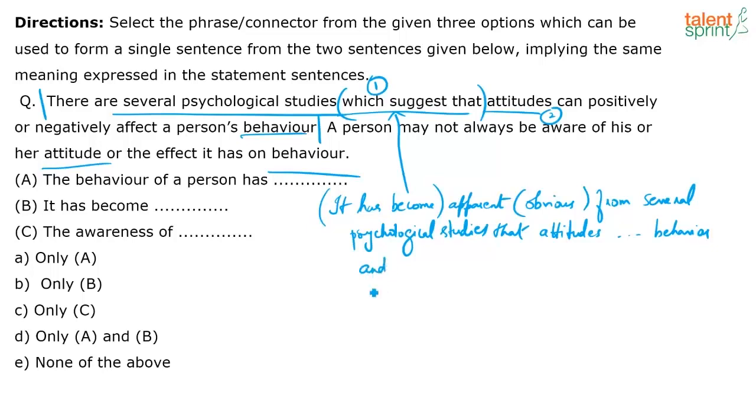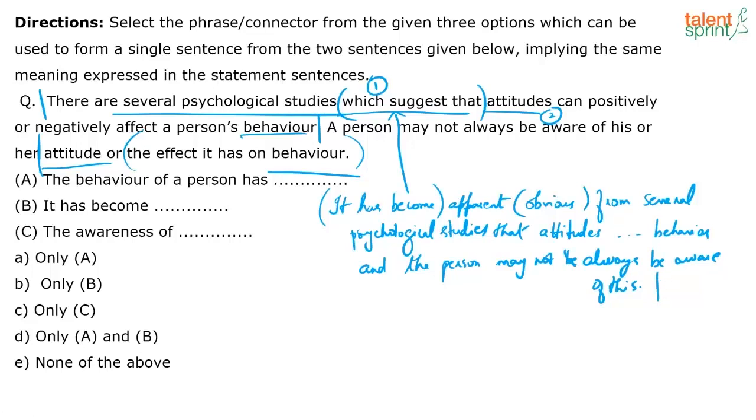And that's a conjunction that I'm using to connect the next sentence. And the person may not always be aware of this. That's it. I don't have to repeat the whole thing. Attitudes positively or negatively affect a person's behavior. It's understood that your behavior is an outcome of the attitude that you have, which is the same thing as the effect it has on behavior. So, and the person may not always be aware of this. That's it. So I can eliminate the repetitiveness in the two sentences and still retain meaning.